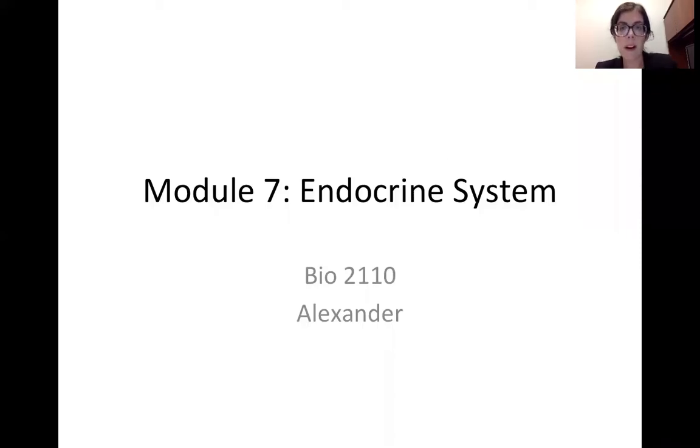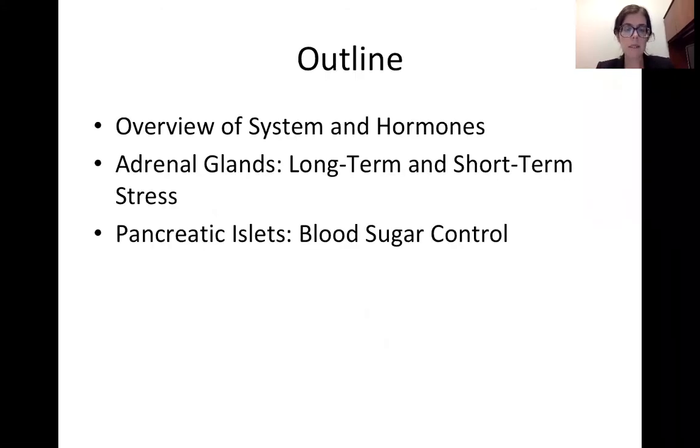Welcome to the last module of the class. We're going to discuss the endocrine system and really focus on only a few parts of it. Our outline: we're going to do an overview of the system and what it means when we say hormones and glands. And then we'll focus on two systems, the adrenal gland, which controls our long-term and short-term stress response, and the pancreatic islet cells, which control blood sugar.